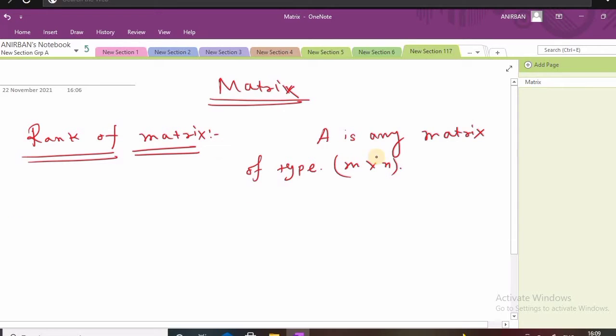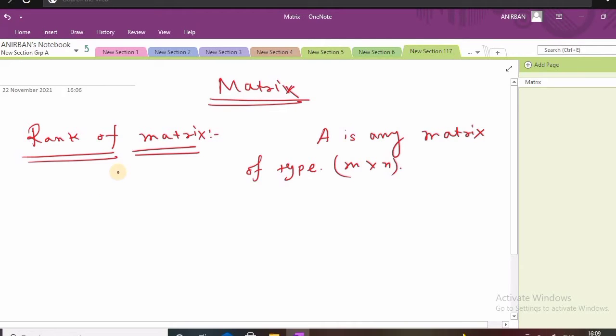Those who actually know the matrix very well and have the preliminary idea of matrix and matrices, they know that. And from your 11th class and 12th class topic of matrix, you also know that M is the number of rows and N is the number of columns.